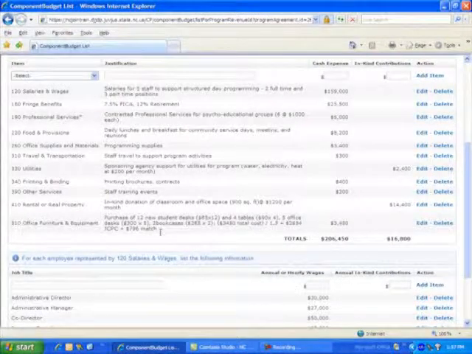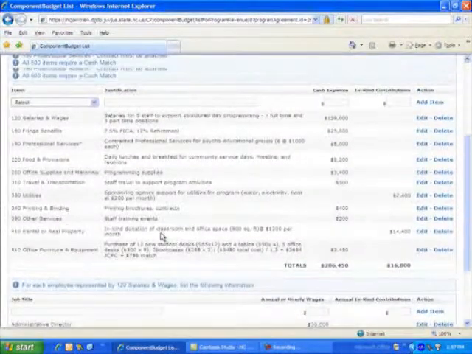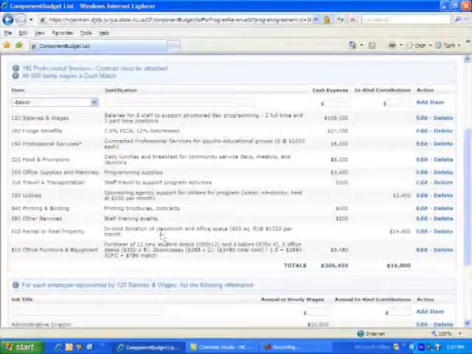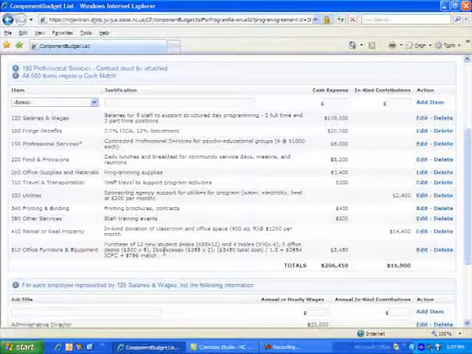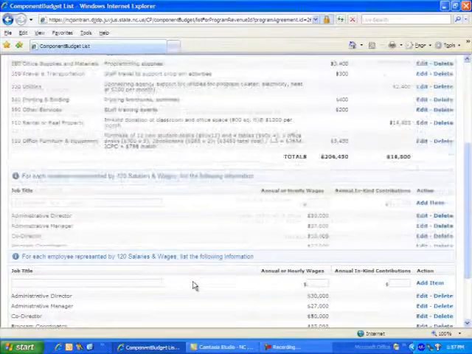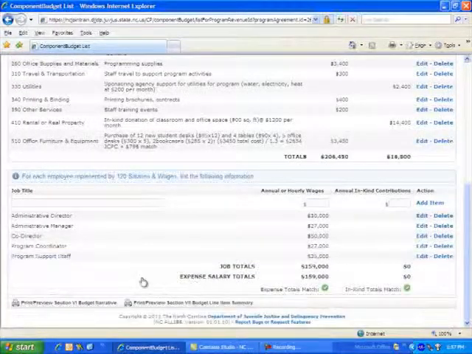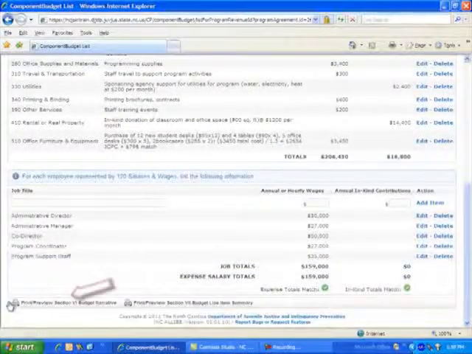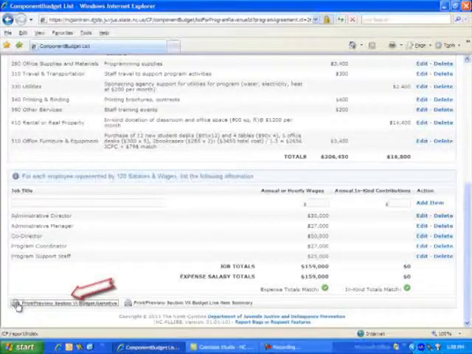On the revenue section of this training, you will note that the application will look for the cash match to support the capital purchase. Now that we have completed our budget, let's take a look at it from a print preview. Go down to the print preview icon and click the budget narrative.